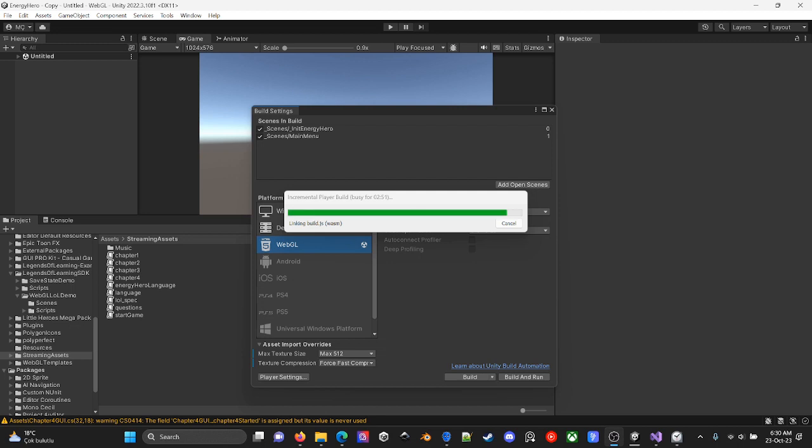Actually, I just try to see what the final game looks like in the browser, because having a build and playtesting the final build is one of the most crucial sections of developing a game. And I think I will manage to have a build right now, in approximately 1 or 2 minutes,